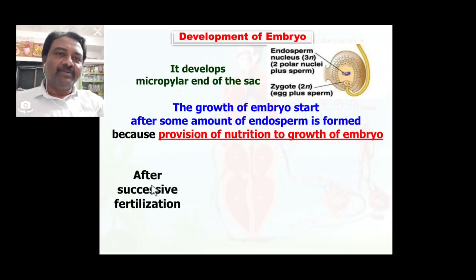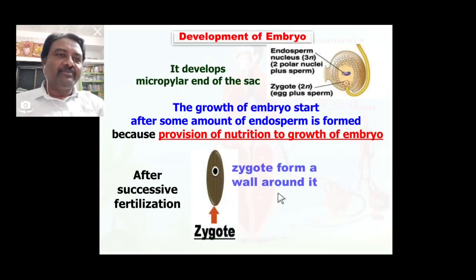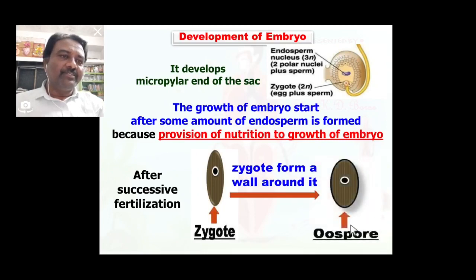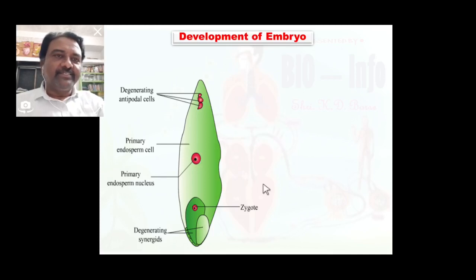Now after successful fertilization, a wall forms around the zygote, therefore the zygote is converted into an oospore. This one is the zygote wall around the zygote. So the zygote is converted into an oospore. This is the fertilized embryo sac containing the zygote. This one is the primary endosperm nucleus.